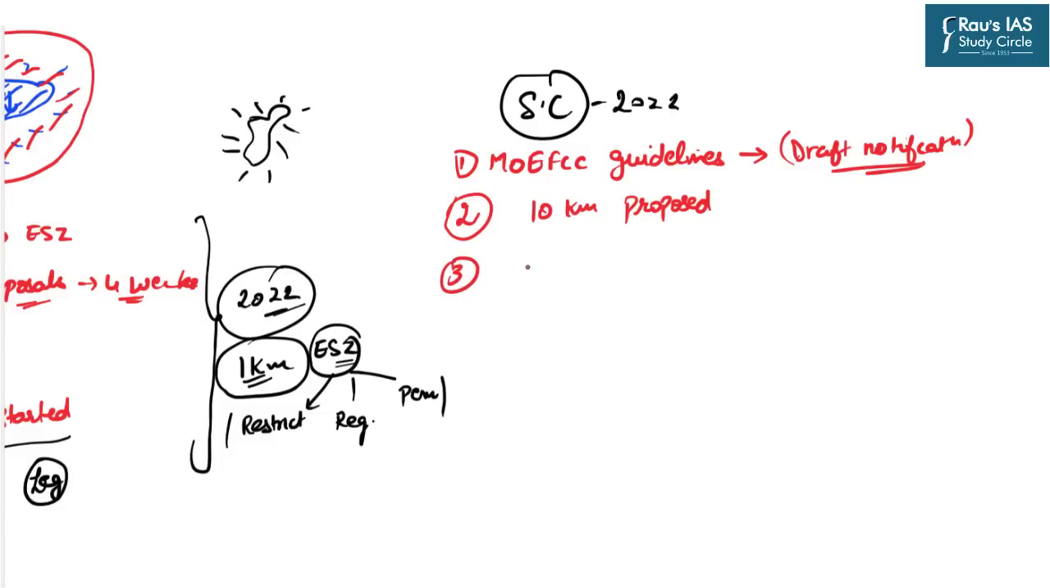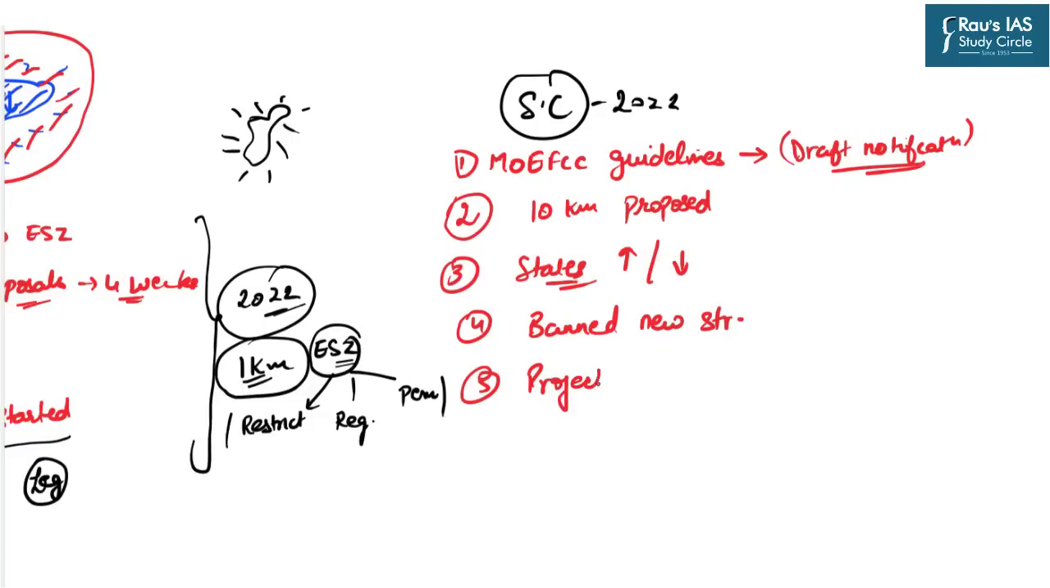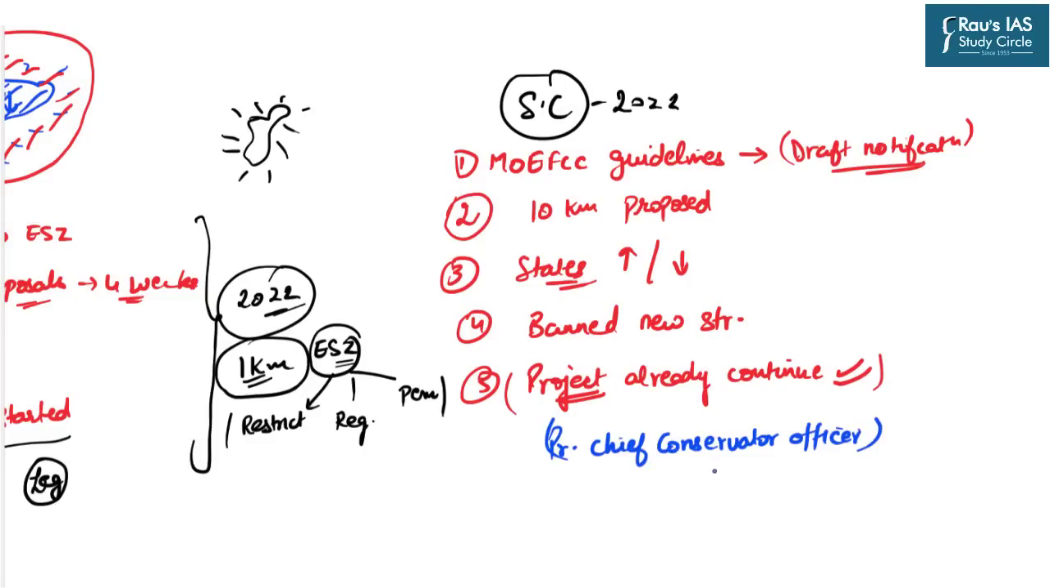Then it also gave the powers to the state government, that the state governments can increase or decrease the areas of these ESZ on their own. Then it banned all new structures from being created within the ESZ region. And then it said that those projects which were already being carried out can continue, but on one condition: that the designated authority, which in this case is the Principal Chief Conservator Officer.